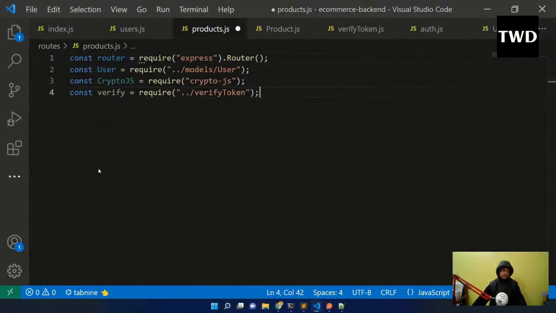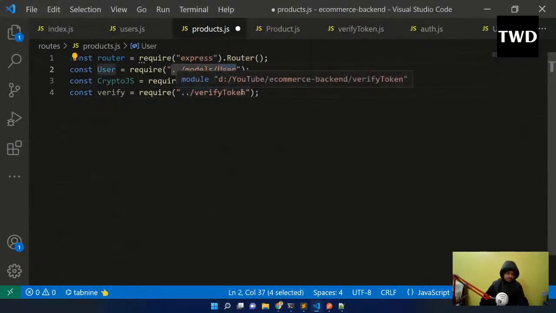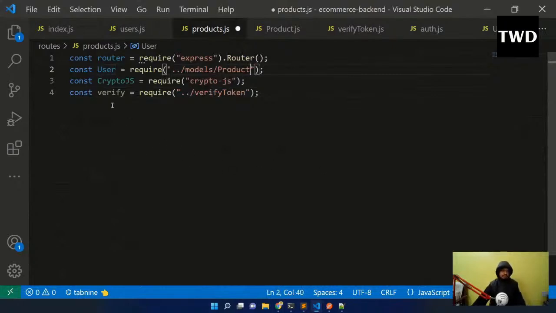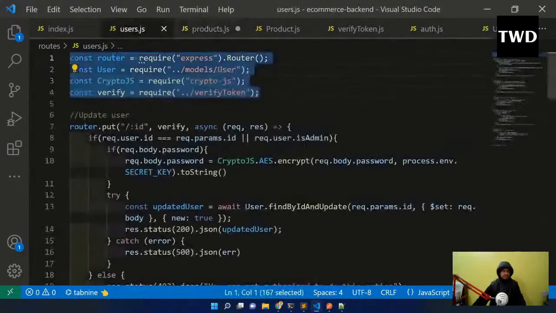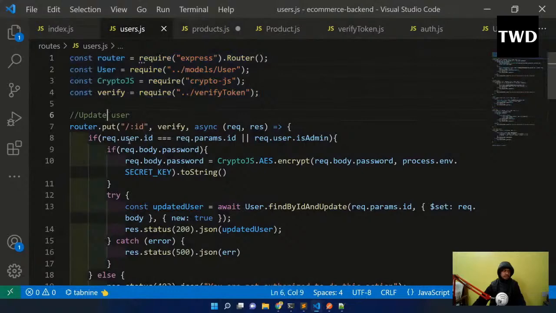It will contain the models of product. It will have the product model, and then verify token and all these things are okay. Verify token, we'll have the script later on. Yeah, update will be there.